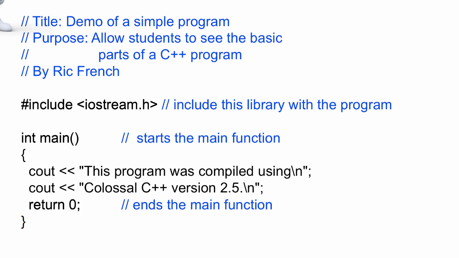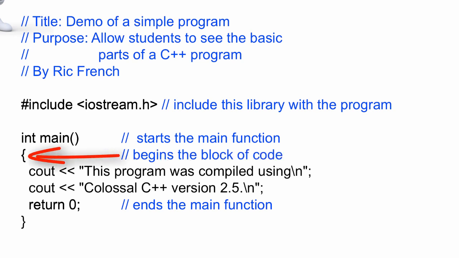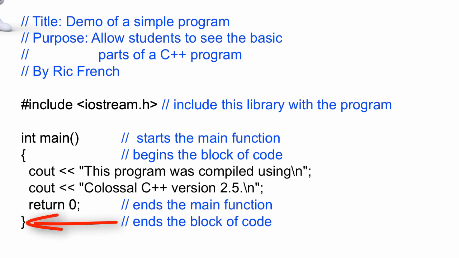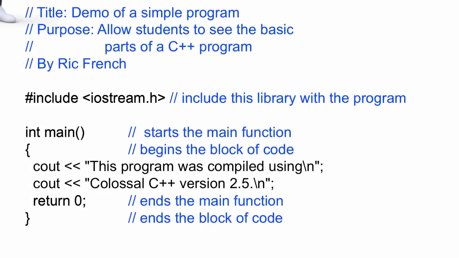So at that point, we've started it and we've ended it. There are also a couple other things. We can begin the code here with the left-facing brace, the open brace, and we're going to close it down here with the right-facing brace. The two lines in the middle are simply statements.